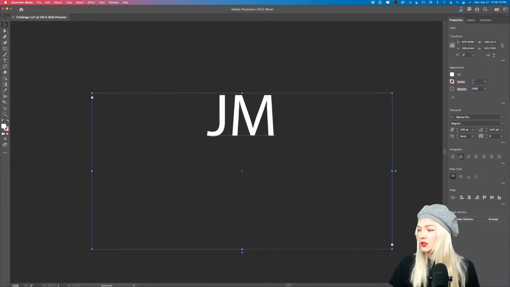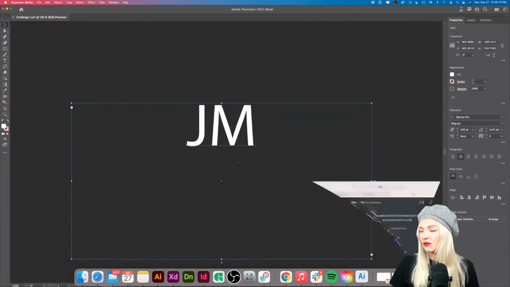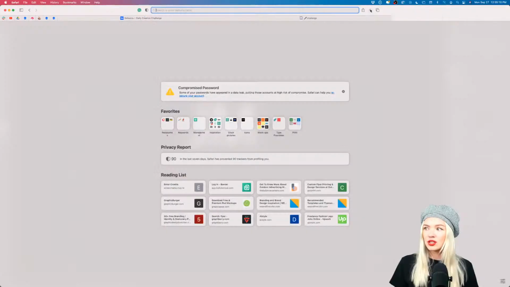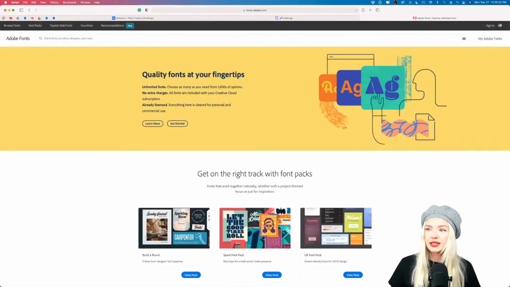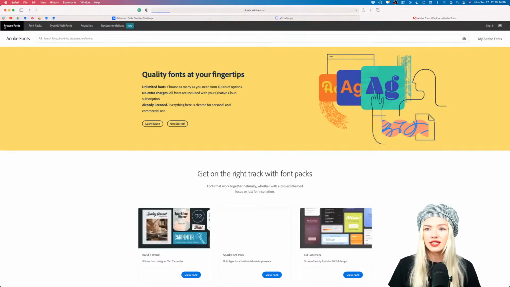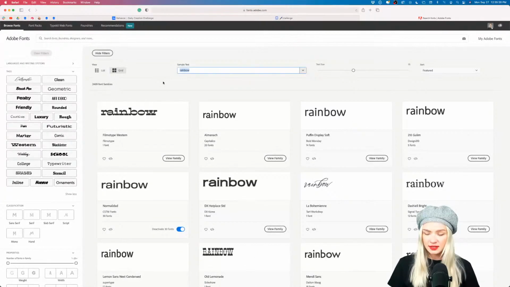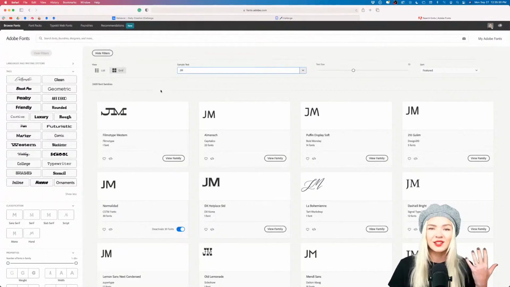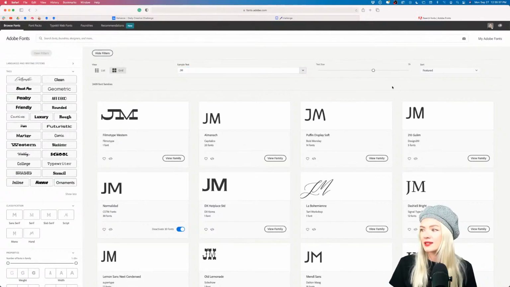Another thing that we want to do is select the font that we're going to be working with. And you can feel free to go to fonts.adobe.com, which is an amazing platform for us to select and to activate fonts in our Typekit. So here I'm going into browse fonts, and I can type in something like JM. I can literally preview my lettermark, and I can also make it larger here by adjusting the text size.